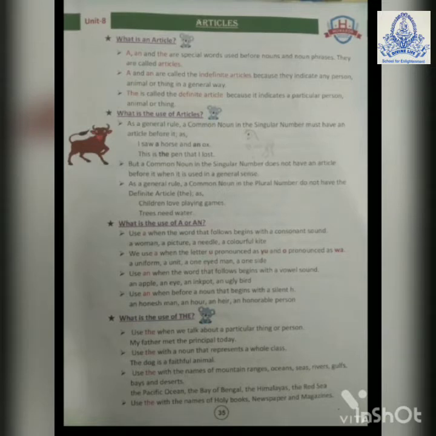Yes, there are two types of articles, indefinite and definite. Indefinite articles indicate any person, animal or thing in a general way. The is a definite article that indicates a particular person, animal, or thing.